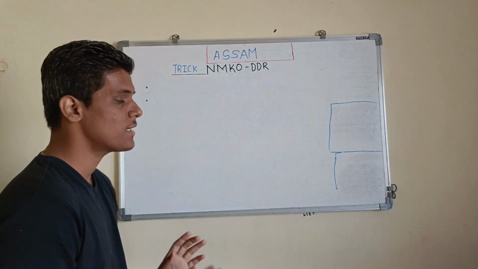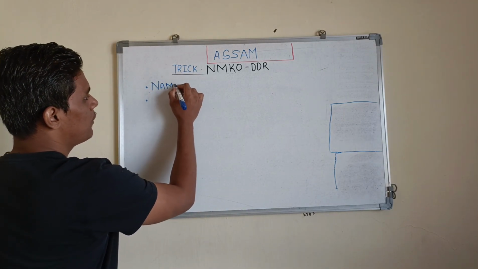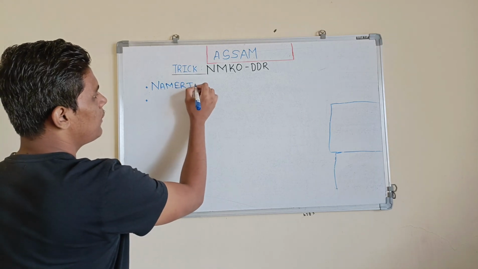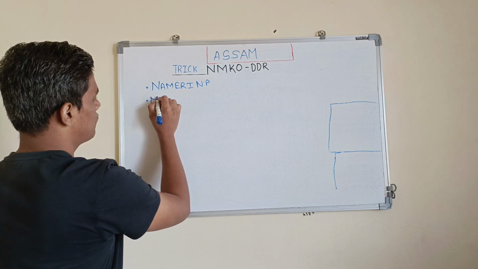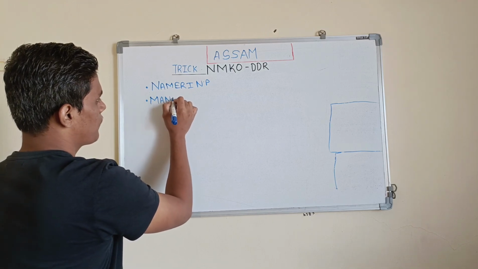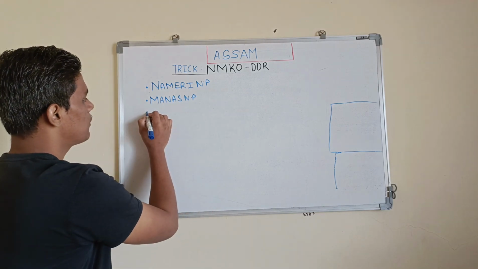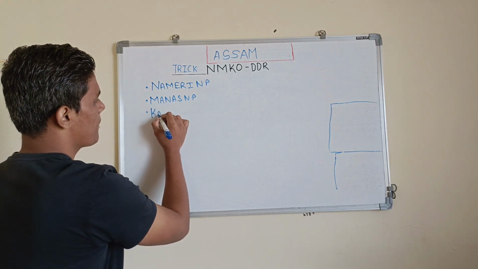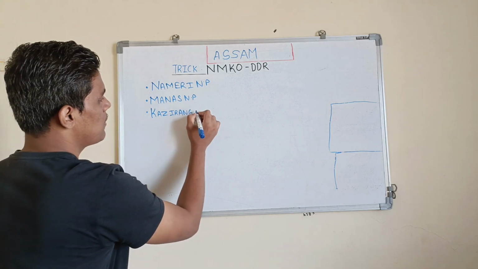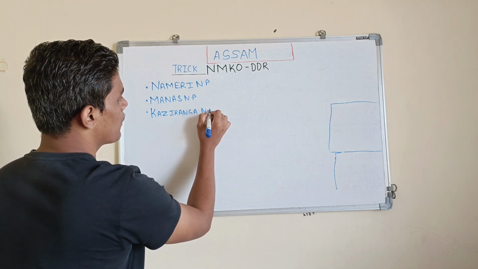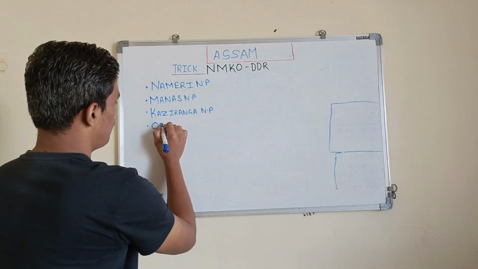Now what does each letter stand for? N stands for Nameri National Park. M stands for Manas National Park. K stands for Kaziranga National Park. O stands for Orang.